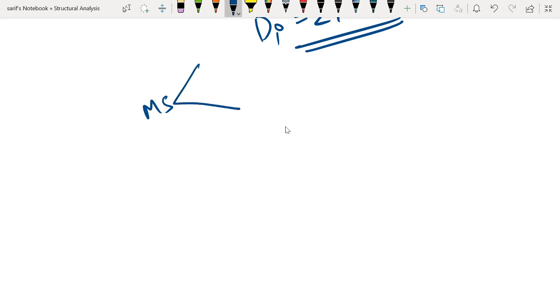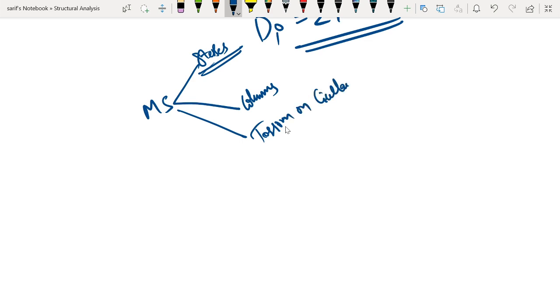First one is related to stresses. So these are based on stresses on inclined planes, principal stress and principal planes. Then the second part is related with columns, and the third part is related with torsion on circular shaft. So torsion of circular shaft we have completed.